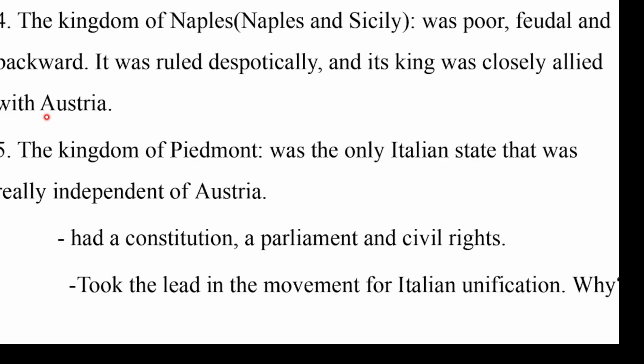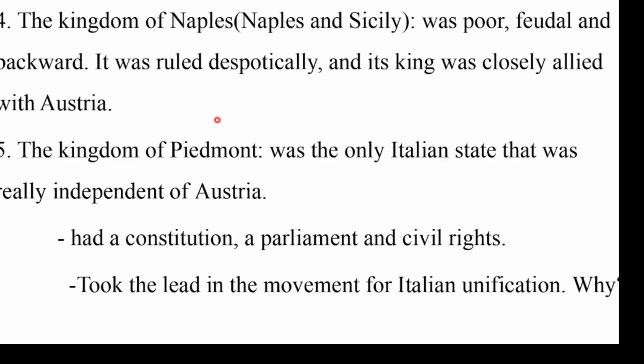But that was also influenced by Austria. This means the independence of this state. In other words, the fifth and the last state in Italy before Italian unification, the kingdom of Piedmont. This is also made up of two important states, Piedmont and Sardinia. This state is sometimes known as the kingdom of Piedmont-Sardinia.